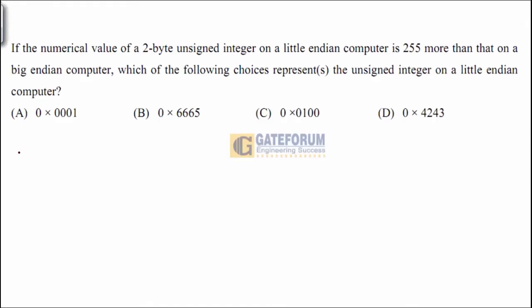Now, let us go with option A. Let us say this is little endian. In this little endian, 0001 hexa will be equal to 1. And in the big endian, what will happen? This byte will be positioned first. 0100. In a byte, how many digits will be there? A total of 8 digits. In the hexa, one digit is represented, sorry, 4 digits will be clubbed as one digit. So in the little endian, this 0001 actually is represented as